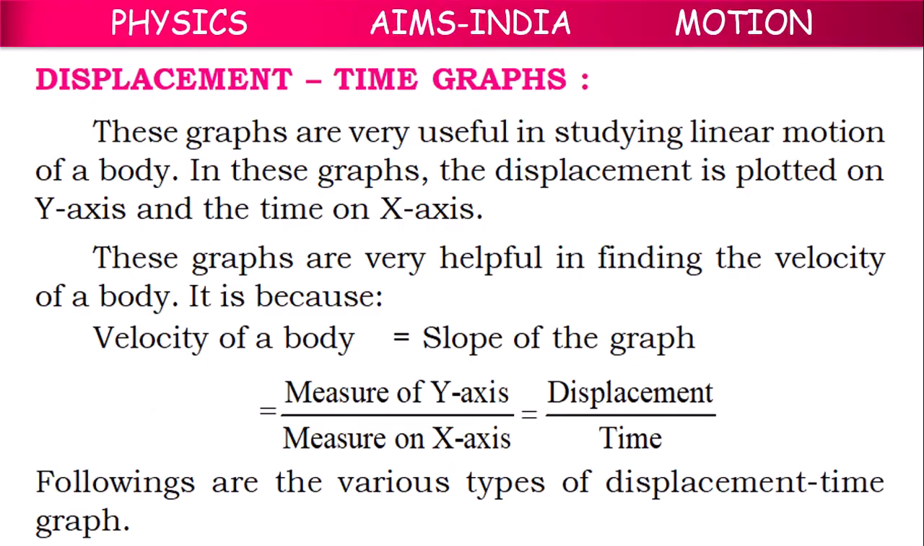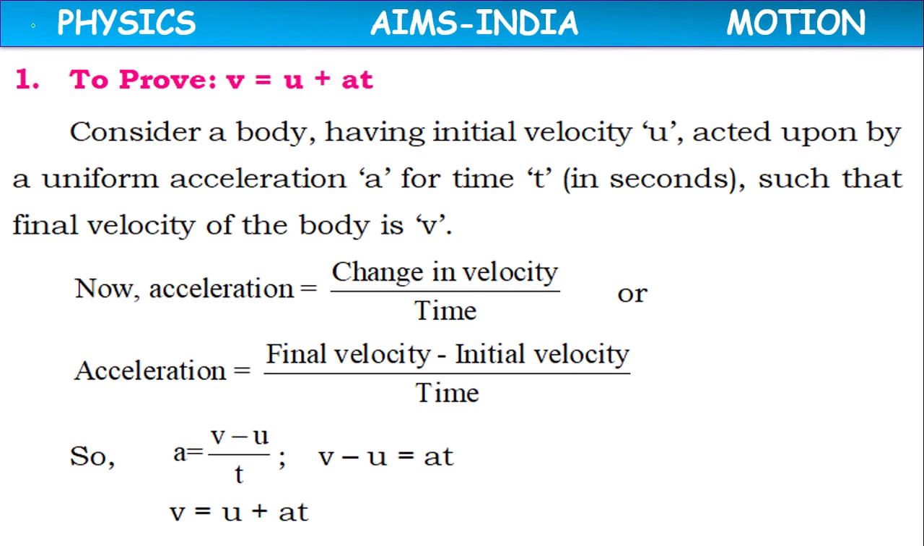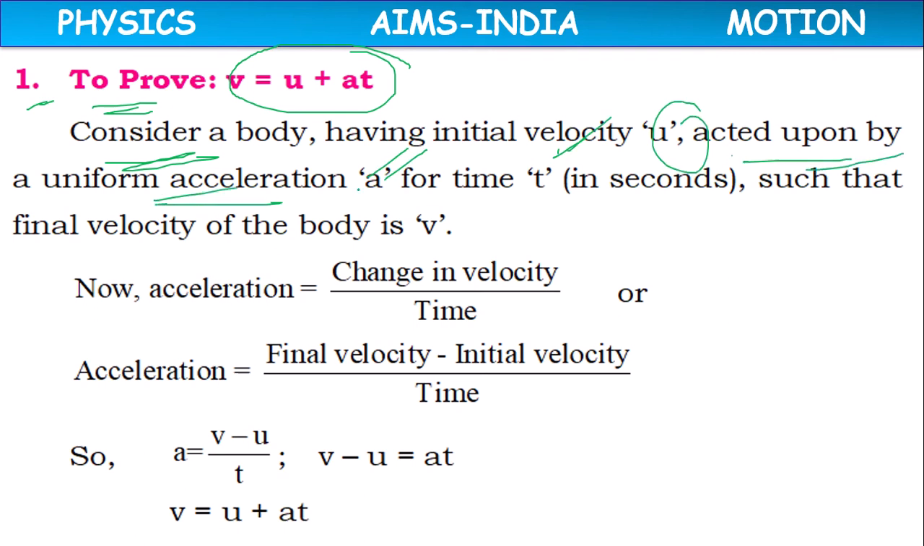In that, the first one. Children, the first equation of motion: to prove v equal to u plus at. Consider a body having initial velocity u and acted upon by uniform acceleration a for time t, such that the final velocity of the body is v.